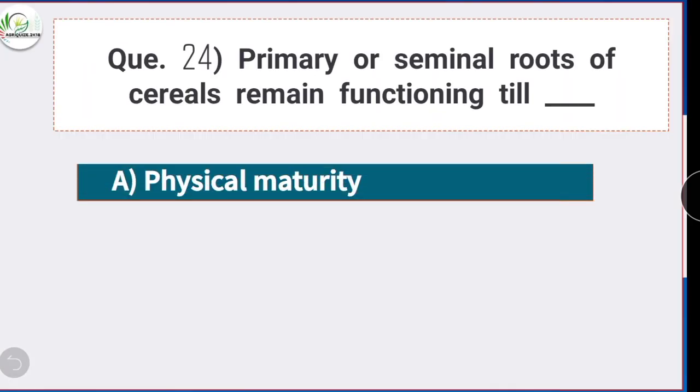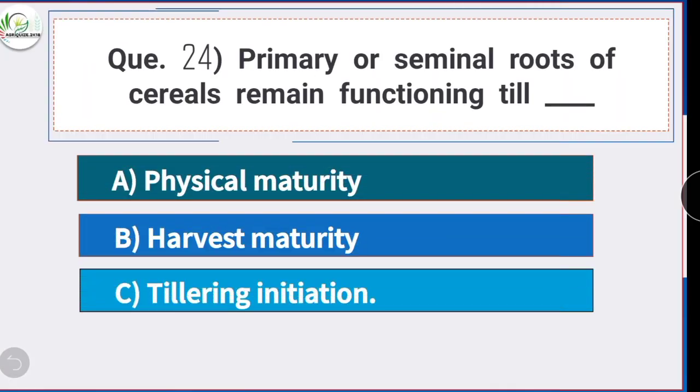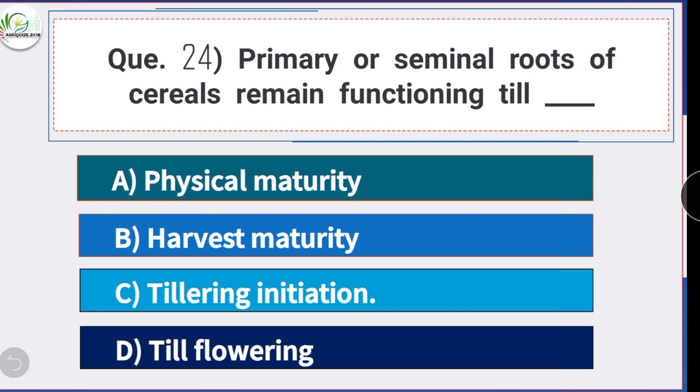Question number 24. Primary or seminal roots of cereals remain functioning till. Option C is the correct answer, tillering initiation. Primary or seminal roots of cereals remain functioning till tillering initiation.